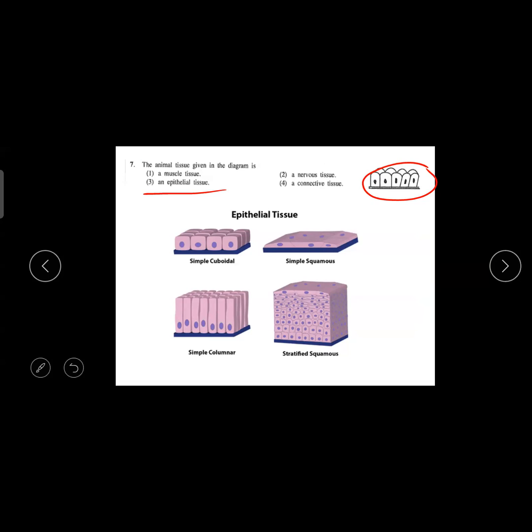Okay, so you all know all the other tissues, right? Connective tissue, muscle tissue, epithelial tissue, nervous tissue. I have told you, right? Some short forms are given. Epithelial tissue, can you remember the function? FPASS. F for filtration, P for protection, A for absorption, S for sensory, S for secretion.